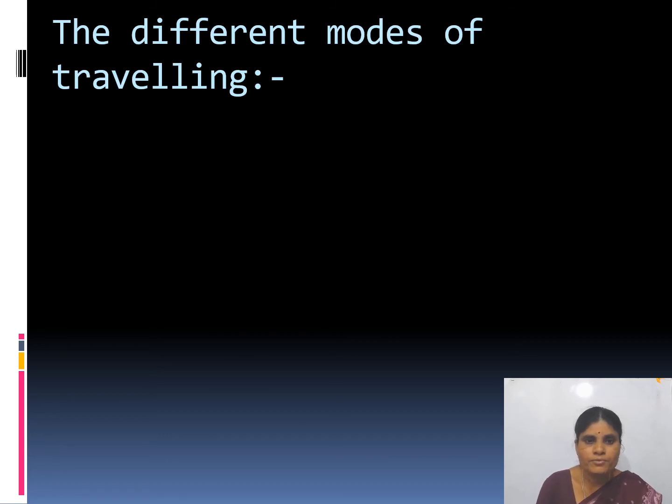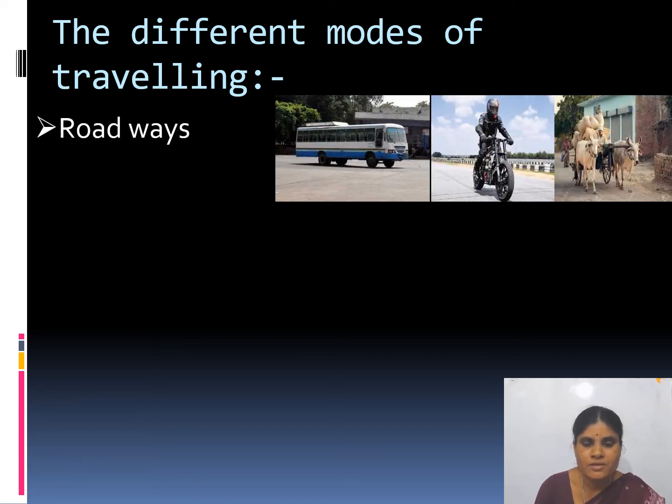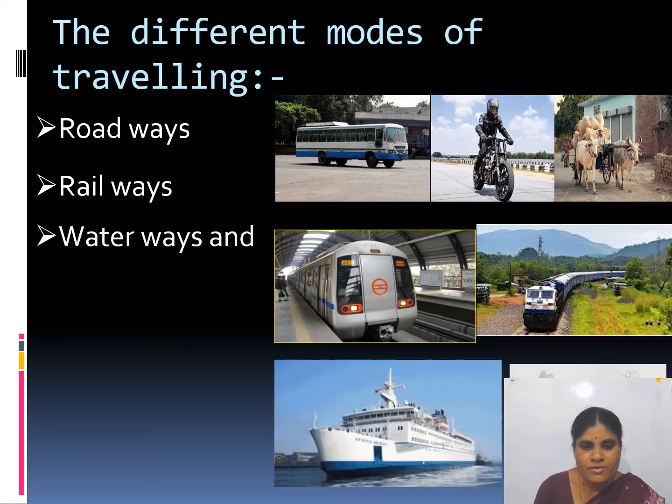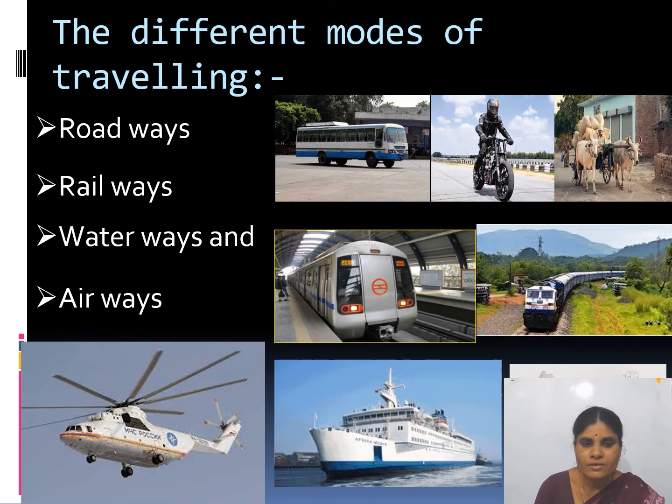Now, different modes of traveling. What are the different modes of traveling? Roadways. See, these are the vehicles which are run on the road. And railways. See, these are the vehicles which are run on the rails. Waterways. See, these are the vehicles which are run on water. Airways. See, this is the vehicle which is run in the air. Okay.